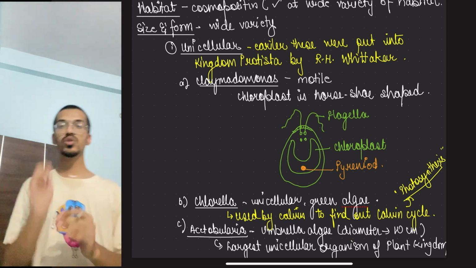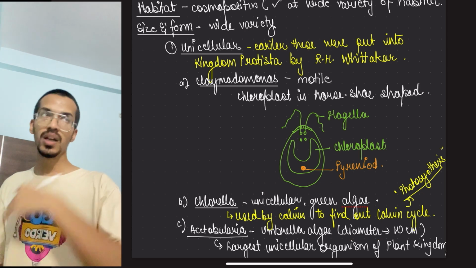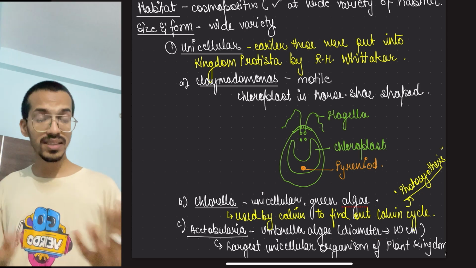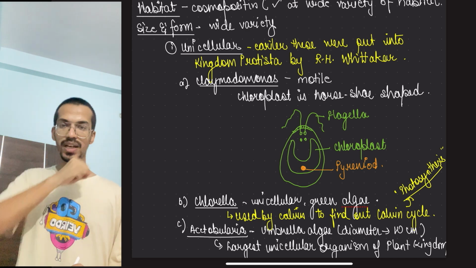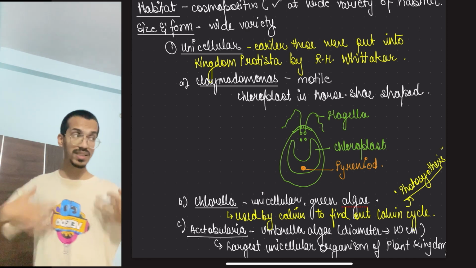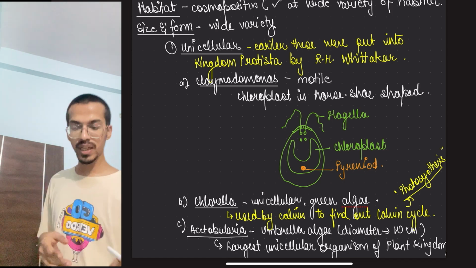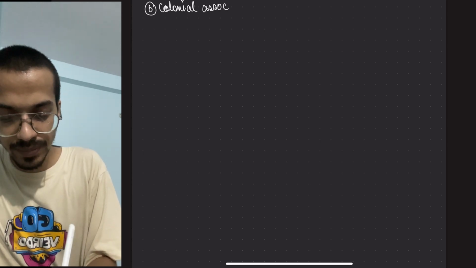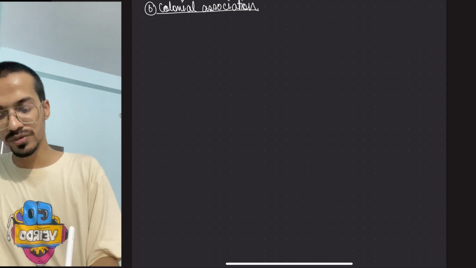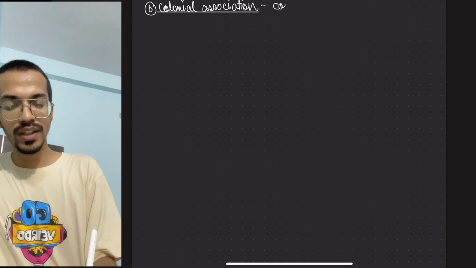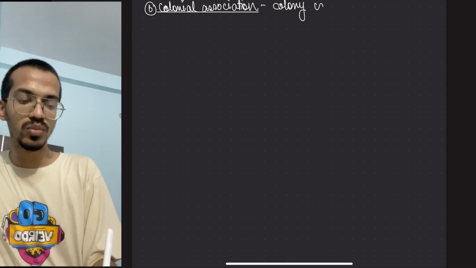Okay, so this you have to remember about the unicellular. Unicellular is not the only thing. There are multicellular conditions where they are living in the form of colonies. Means individuals are there, but they are living together in colonies, like humans live in a colony. Okay, so the next thing comes in the form of colonial associations. And when I'm saying colonial associations, they can even move. So the colony can move.